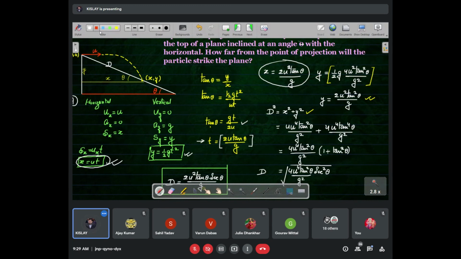Now, we have to put the value of x. See, x is this. You have to make the square of this. We will square it: 4u to the power 4 tan square theta upon g square. We have written it here. Okay, beta? Okay, sir. And similarly for y square, this is 4u to the power 4 tan to the power 4 theta by g square.